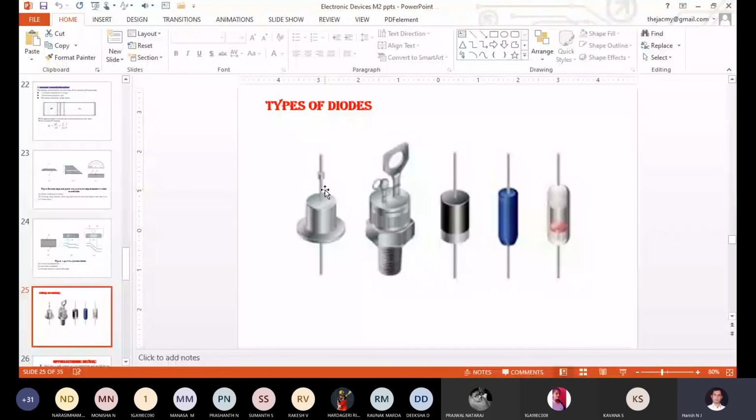It may be that in the forward direction your diode gets heated, and in reverse current also your diode gets heated. In both conditions the diode will be heated up. Even if a very high forward current flows, the diode will get heated up. Correct? Very high reverse current, the diode will get heated up.